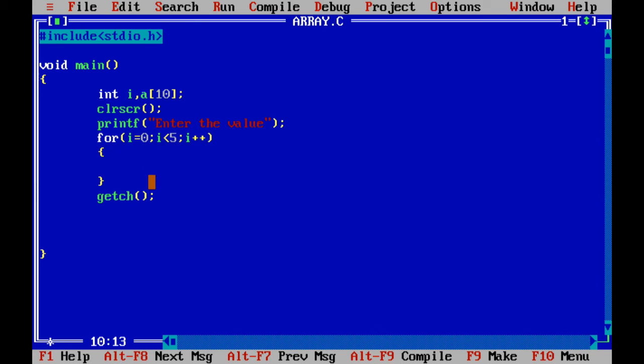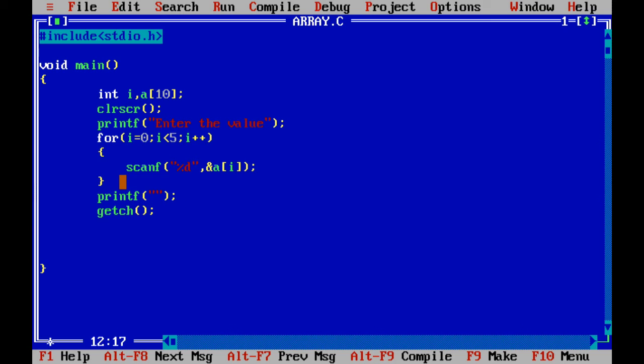To get the value from the user, you will use scanf. Inside this, %d comma ampersand a of i. The i value will be 0 at first, and in each iteration i increments, so that we store the values in the array at positions 0, 1, 2, 3, 4 and so on. This is how we are getting the values from the user, and we will then print the values the user has given. So we will again give a printf.